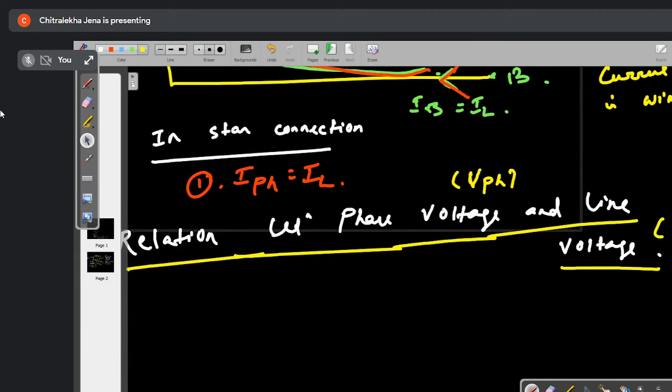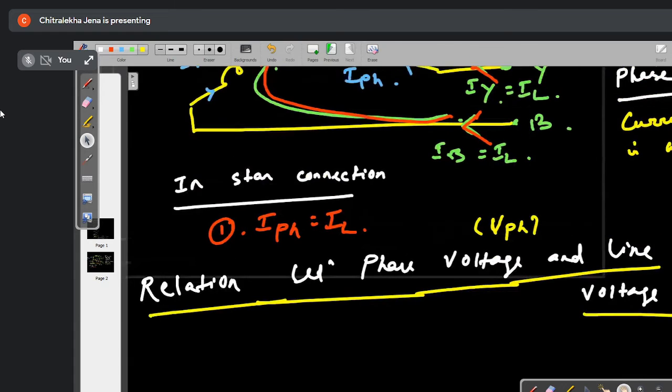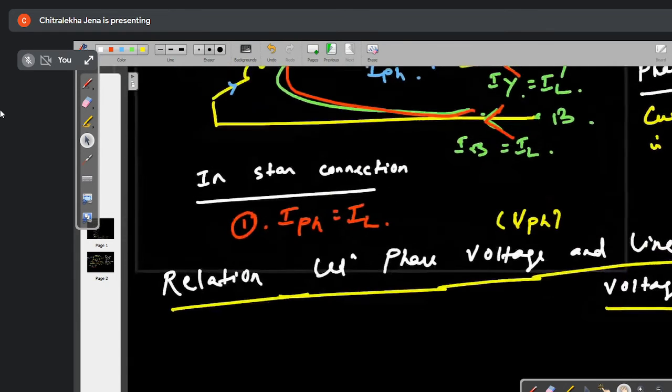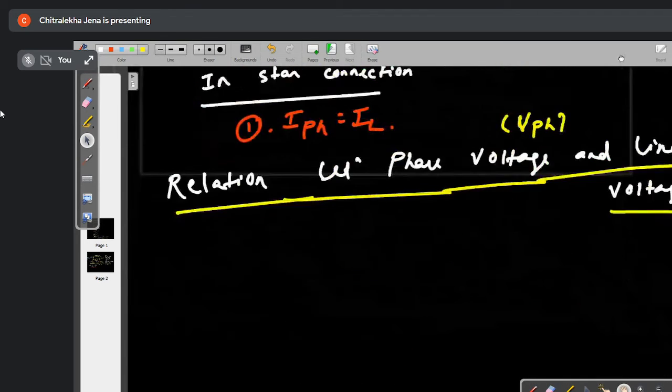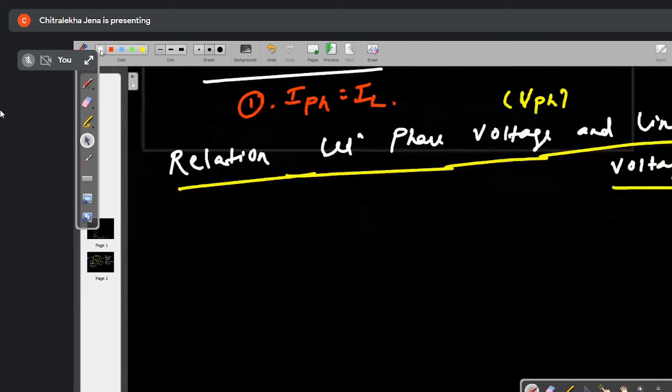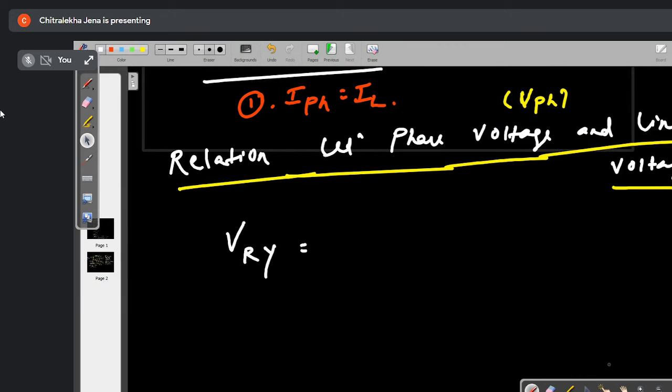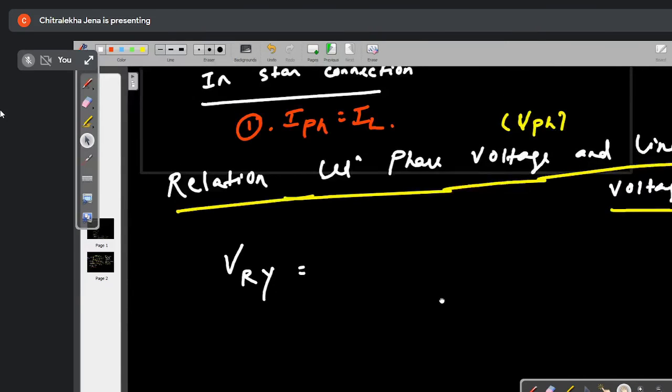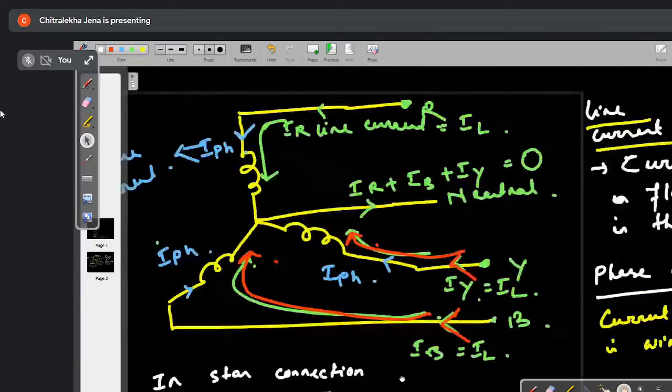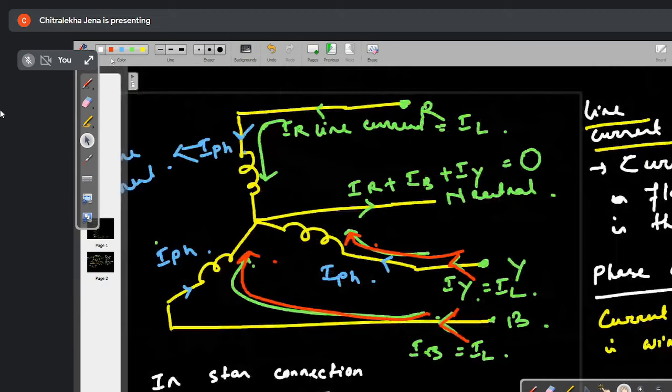Now here you see, look at here. What is your line voltage? Tell me. You have to see your own diagram. VRY is the voltage between R and Y. If I want to find out the voltage between R and Y, can I write down VRY is equal to, listen to me very carefully, VRN.